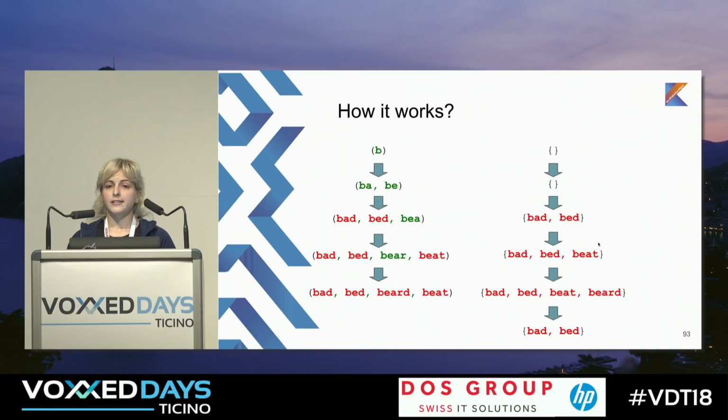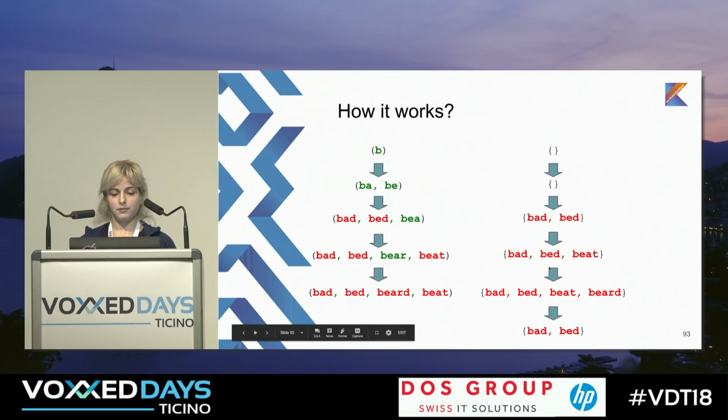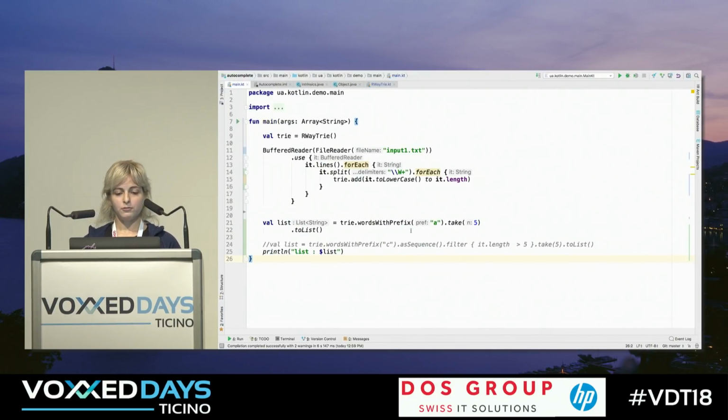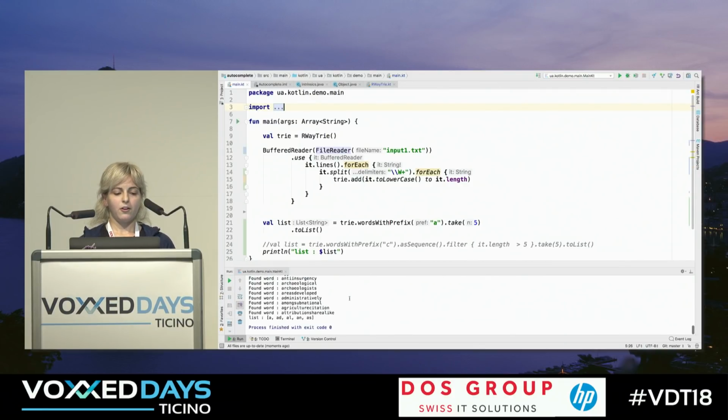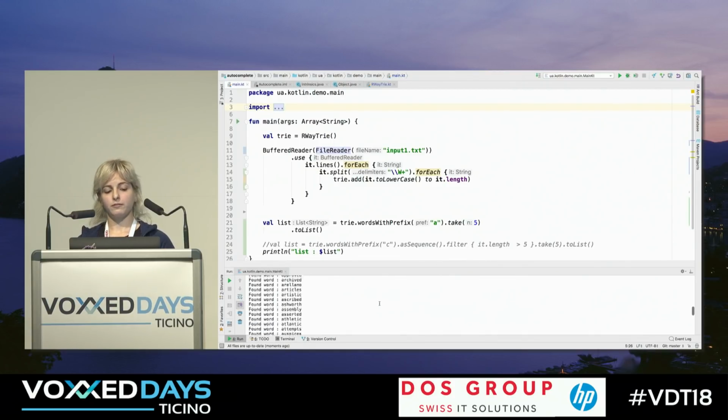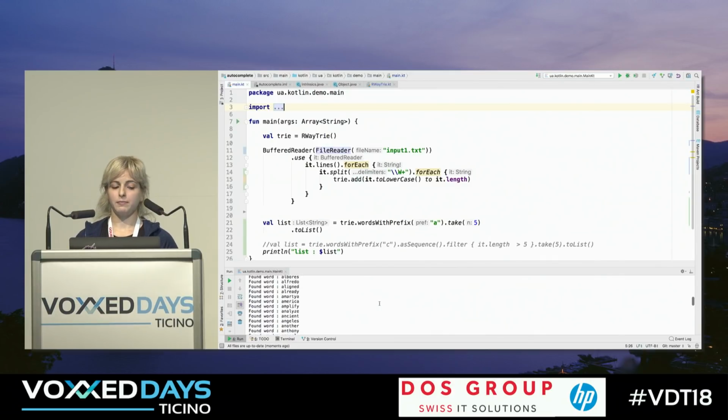So the task is to refactor this code, which doesn't work lazily, to be lazy. How can we do this? First of all, let's just run it, and we'll see that we returned the first 5 words as we wanted to take, but actually we found all the words that are in my dictionary, which is not really good. So let's refactor it to be lazy.